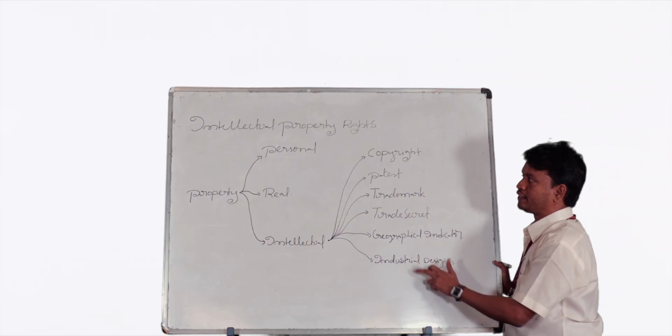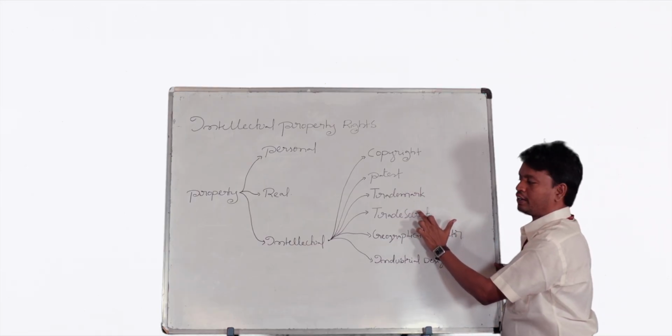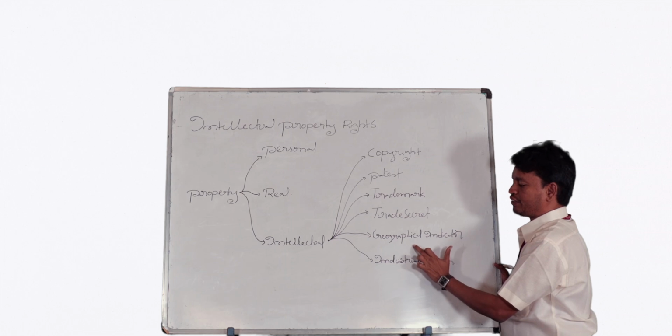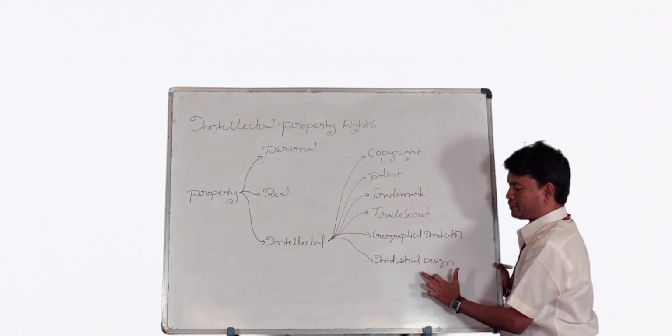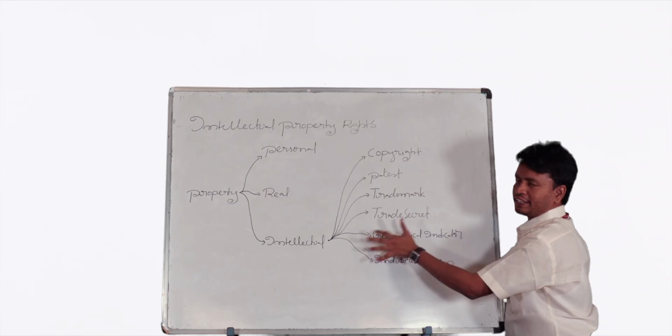Shall I repeat you once again? Number one, copyright. Number two, patent. Number three, trademark. Number four, trade secret. Number five, geographical indicator. Number six, industrial design.